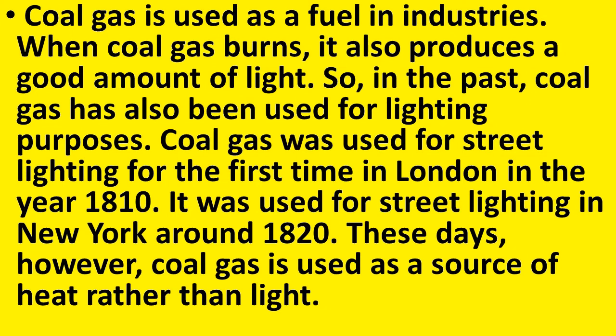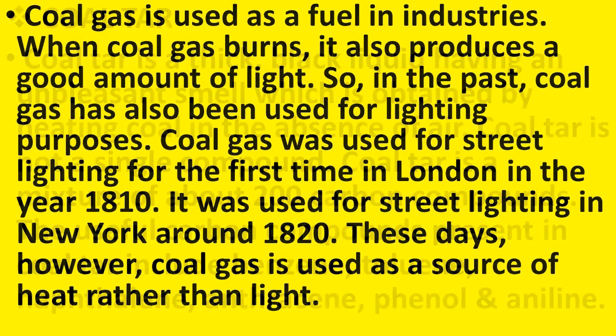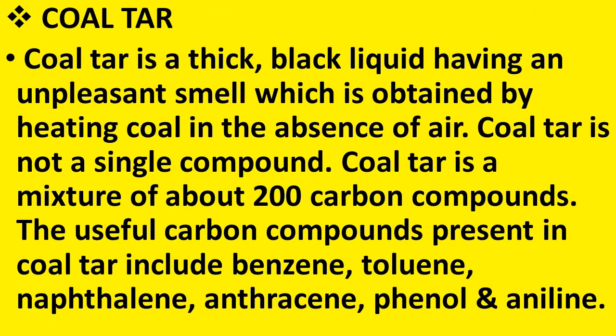It was used as street lighting for the first time in London in the year 1810, and after 10 years it was started to be used in street lighting in New York also. But nowadays it is not used for street lighting, but as a source of heat rather than light. Now let us see what is coal tar.